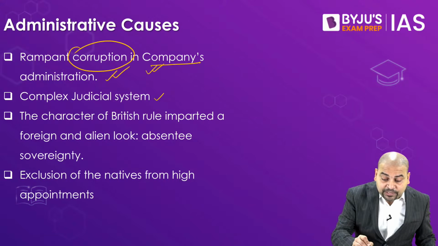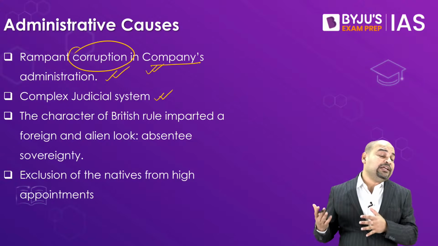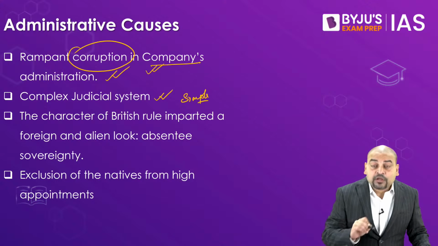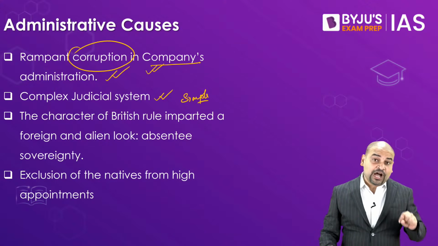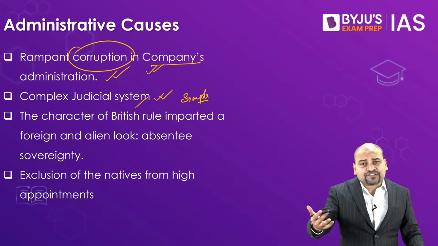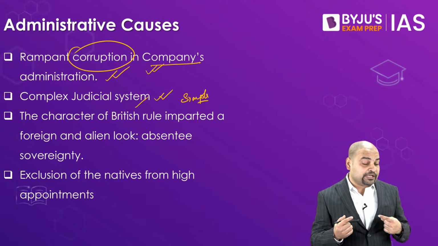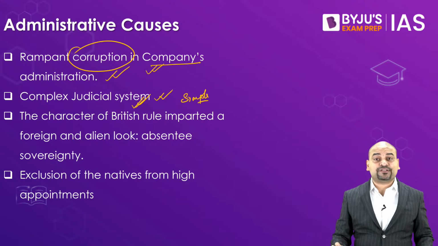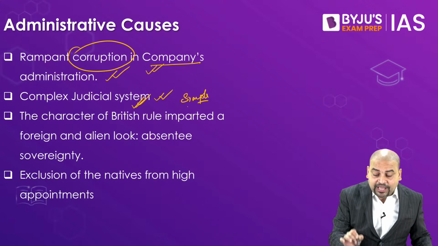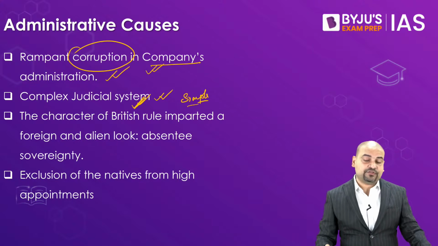Apart from that, complex judicial system. These Britishers brought these new systems. Earlier systems like panchayats were very simple and would not be that costly. But now, these systems that were introduced during the times of Warren Hastings, later Cornwallis, then William Bentinck, are very complicated. And this complex judicial system is something which the Indians are not that appreciative of. They are unhappy with this. And again, this is another cause of our 1857 revolt.